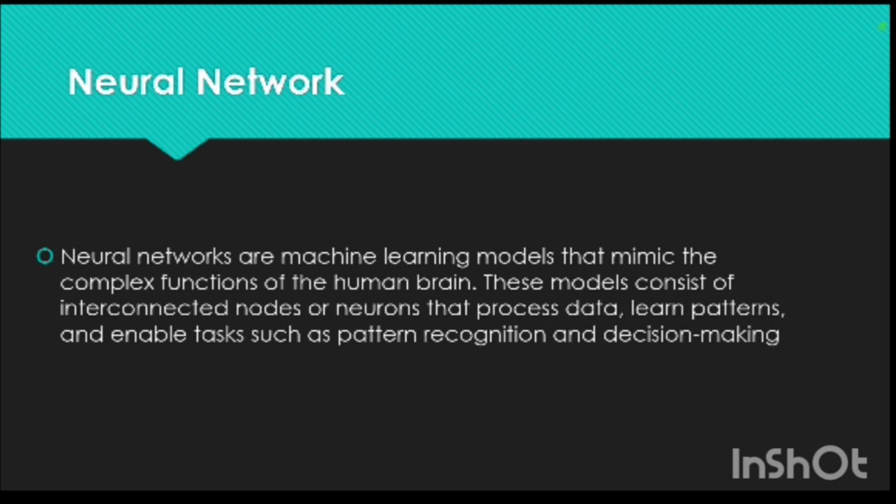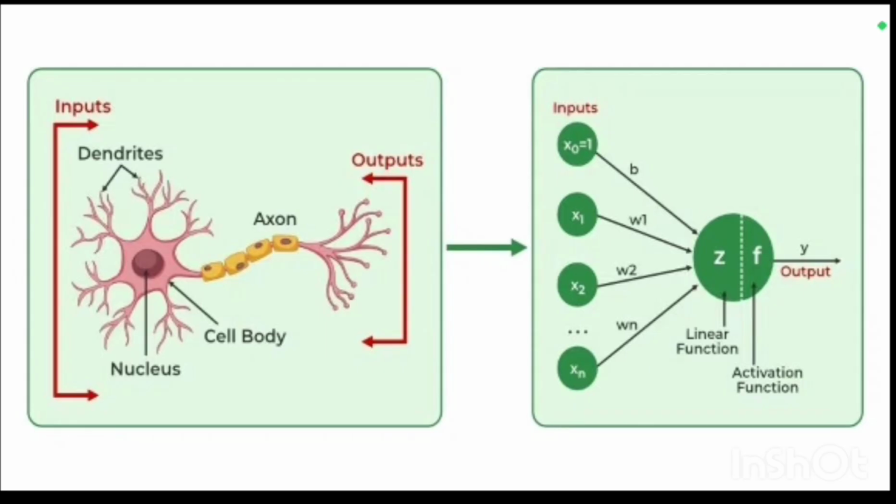Neural networks are machine learning models that mimic the complex functions of the human brain. These models consist of interconnected nodes or neurons that process data, learn patterns and enable tasks such as pattern recognition and decision making. Neural networks can be broadly classified into two categories: feedback neural network and feed forward neural network. Let's see the diagram of a neural network and how it works.